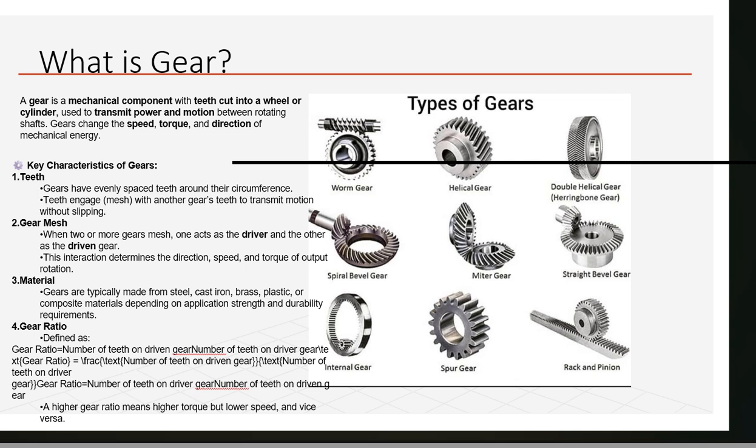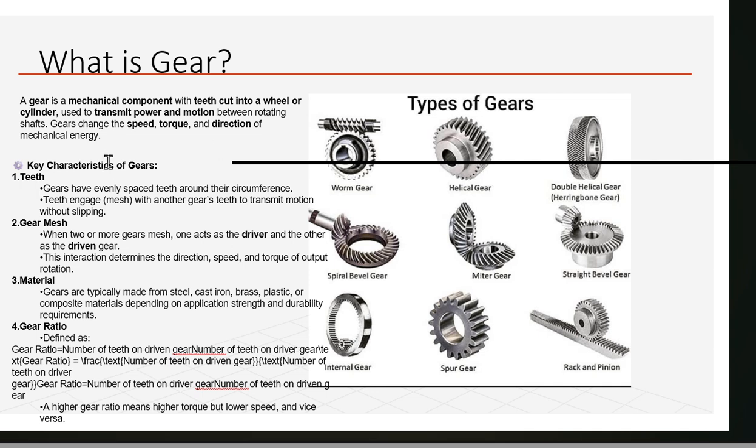A gear is a mechanical component with teeth cut into a wheel or cylinder, used to transmit power and motion between rotating shafts. Gears change the speed, torque and direction in mechanical engineering. We are looking at types of gear. There are nine types of gear, which are worm gear, helical gear, double helical gear, spiral bevel gear, miter gear, straight bevel gear, internal gear, spur gear, and rack and pinion.